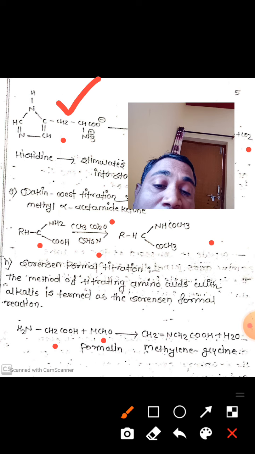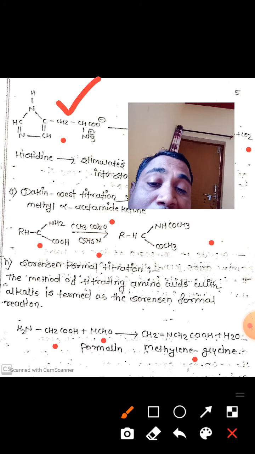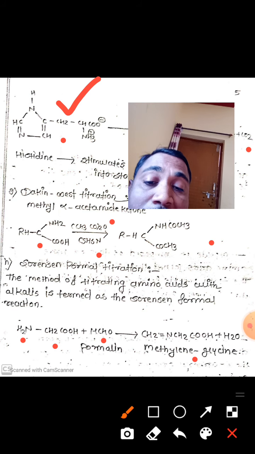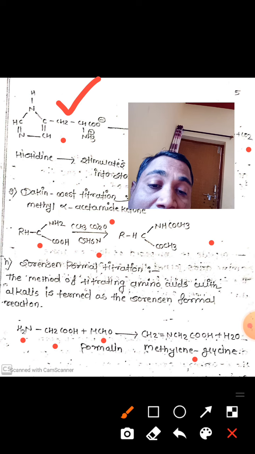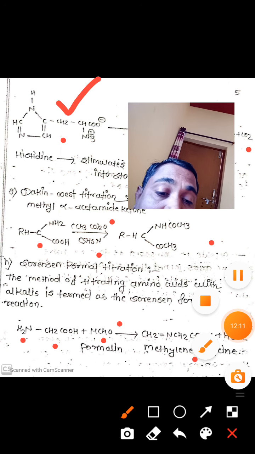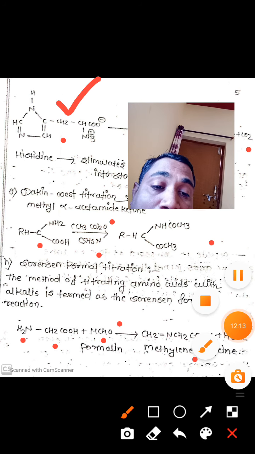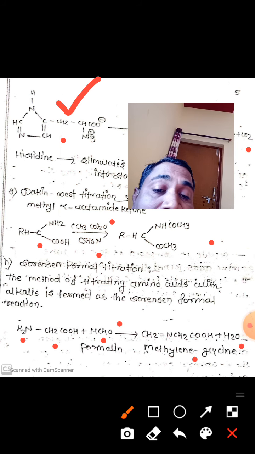When the alpha amino acid reacts with formaldehyde, it gives a glycine type of compound with the elimination of water. In that water molecule, the H2 of the NH2 group and the oxygen atom of formaldehyde are converted into water. That means H2O is formed, and the new product formed is methylene glycine.